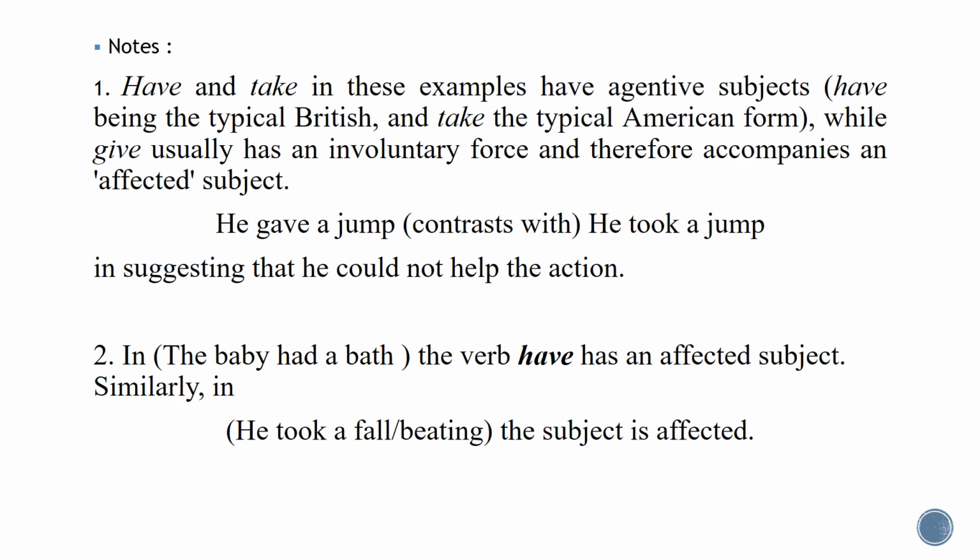So this means that he is now going to be an affected subject. This is what we want to say, that sometimes, not all the time, we are going to follow these rules. The meaning of sentences is going to tell us whether we are having an agentive subject or an affected subject. Is it clear? So please pay attention to this.